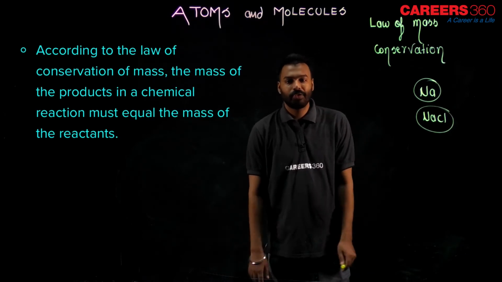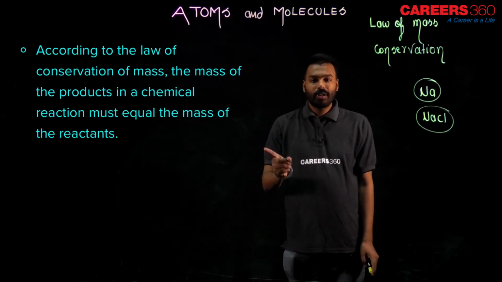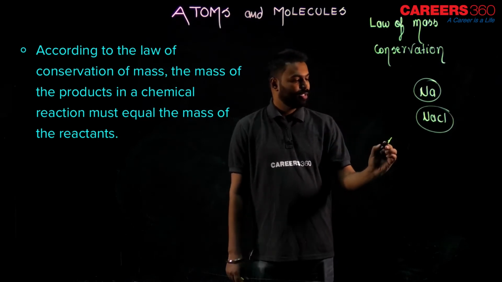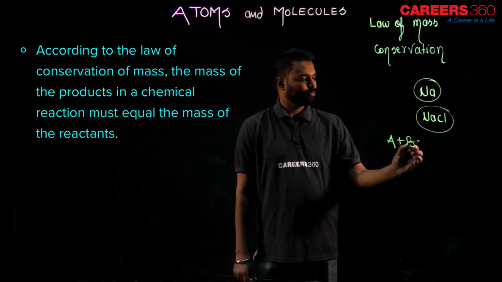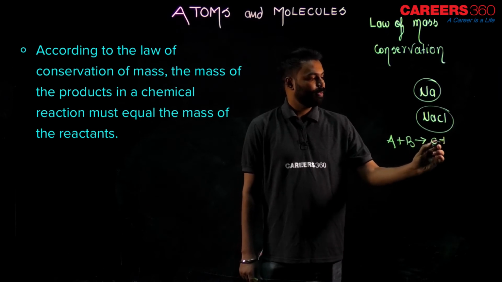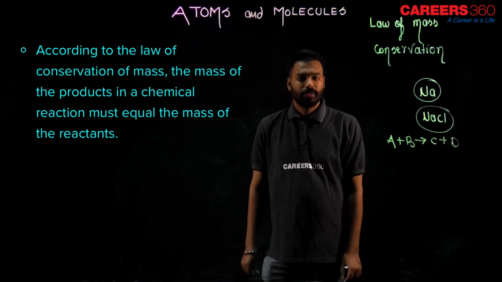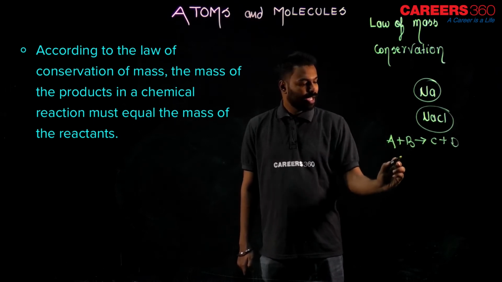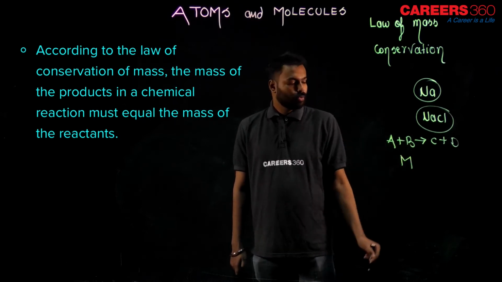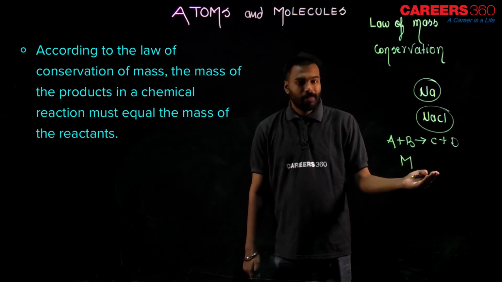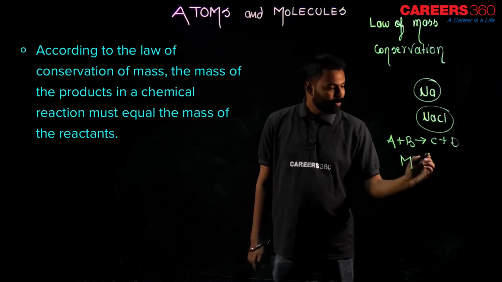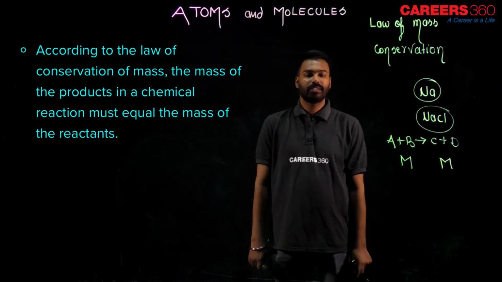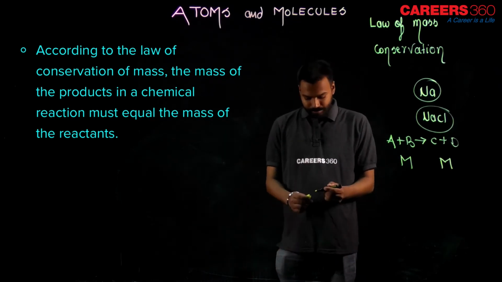According to law of conservation of mass, mass of the product in a chemical reaction, let's suppose any chemical reaction A plus B goes to C plus D. So whatever the mass in the reactant side, that is M. After the reaction, product formed and their mass is same, and that is again M. This is what the law of mass conservation says.